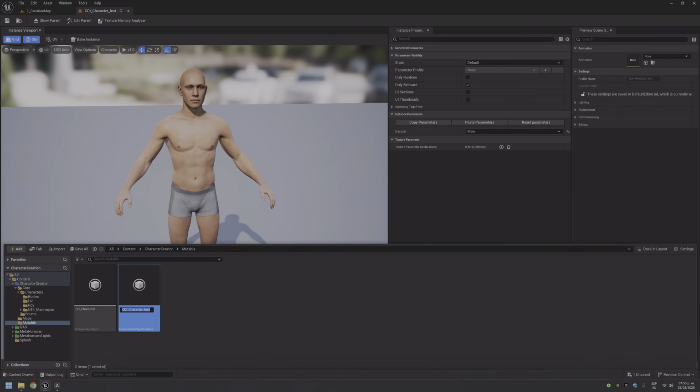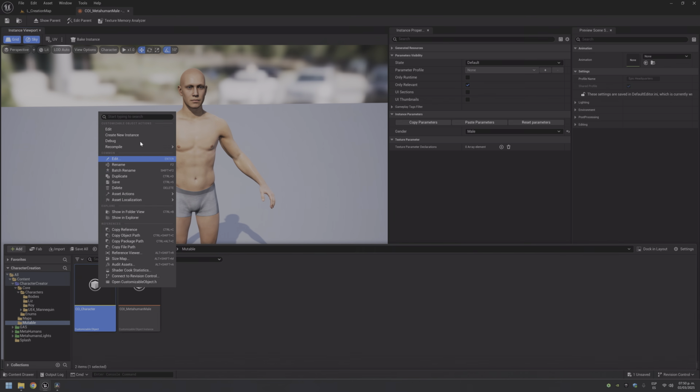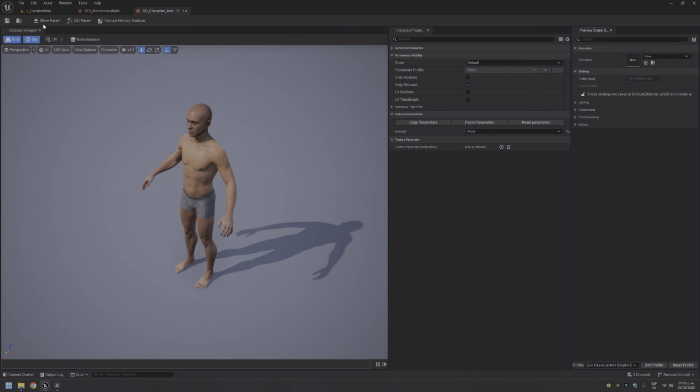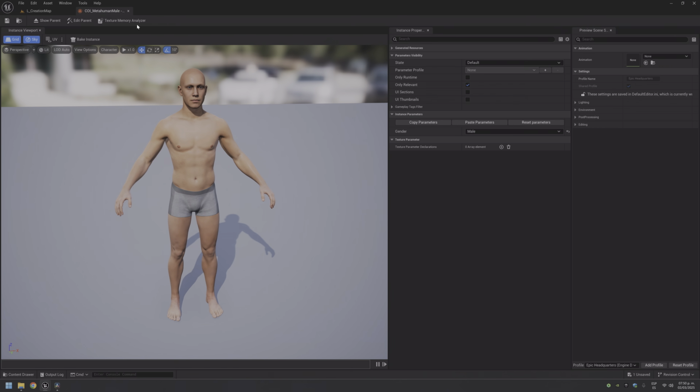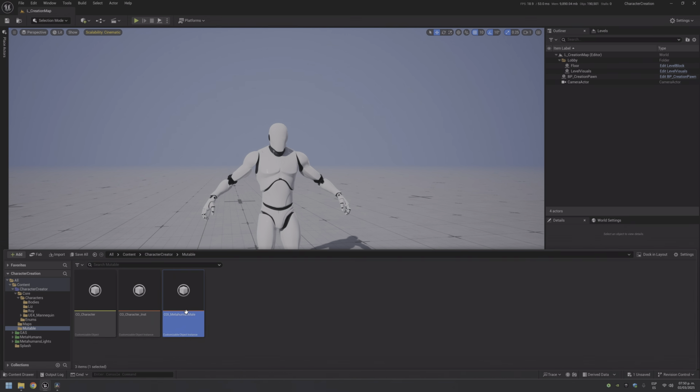This will be our male, a new instance, save it, and this will be our MetaHuman female.